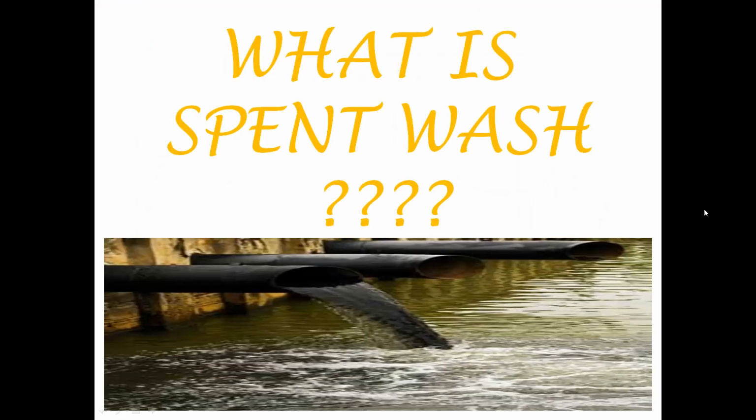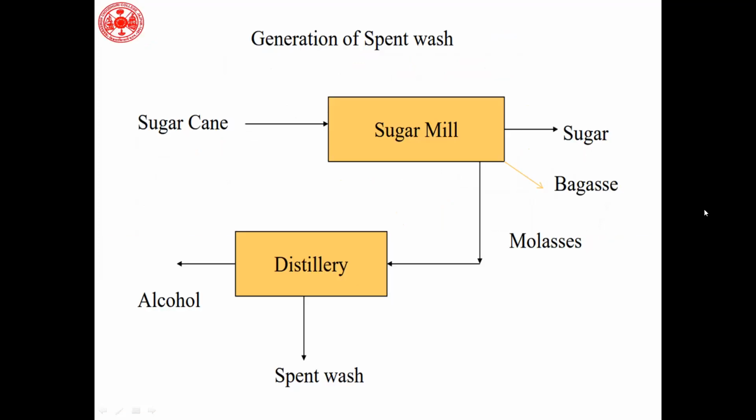So what happens? Industry people usually suggest that they digest the wastewater containing the spent wash to some extent by chemical methods and activated sludge methods, but research and experiments show that no industry, either in India or abroad, can digest the wastewater completely. Some chemical is left even after digestion, which is called spent wash.